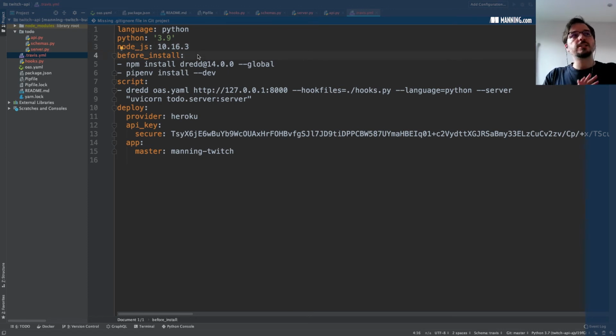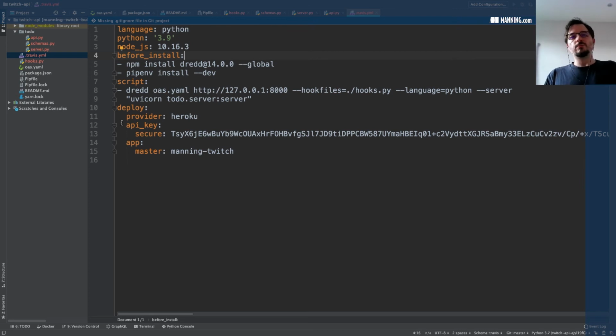Then before setting up the test environment, we are telling Travis to install Dredd and to install the dependencies for the Python application. Then the script is the test script for the app. So we're just giving Travis the exact command that we need to run to test the application. This is what we've been doing before in the terminal. And then we have some deployment configuration.